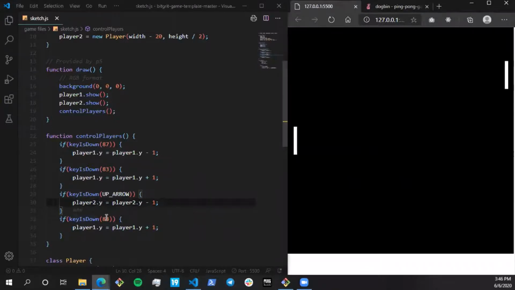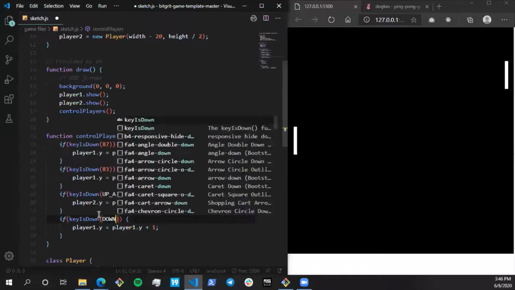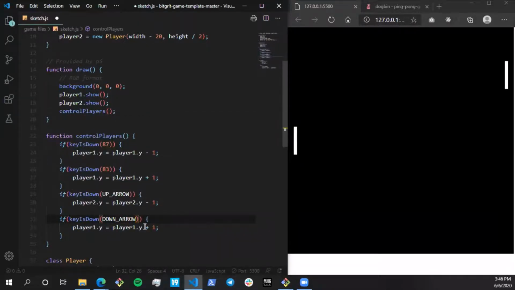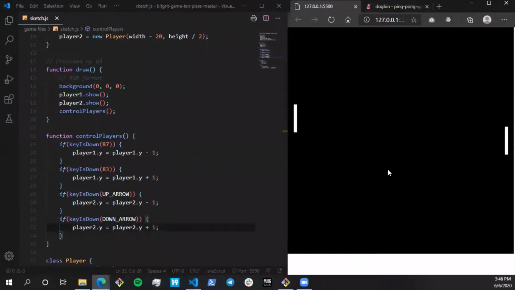Okay. Now I'll make this similar adjustment to down arrow, and I'm going to increase the value of player two. All right. So now I'm going to press W. Player one is going up. Now I'm going to press S. Player one is going down. Now I'm going to press the up arrow key, so player two is going up, and I'm going to press down. Okay. So I hope you guys have reached this stage as well, where we have got the paddles to at least move.